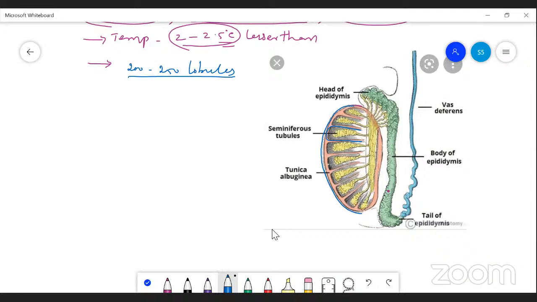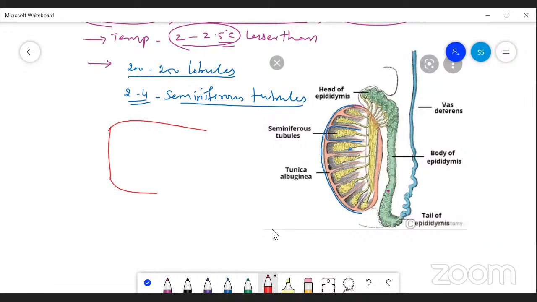In every lobule, there are 2 to 4 small seminiferous tubules present. From these seminiferous tubules, there are 3 different types of specialized cells present inside the seminiferous tubules. If you take the seminiferous tubule structure, a single lobule is like this, and the seminiferous tubules are present here like this.